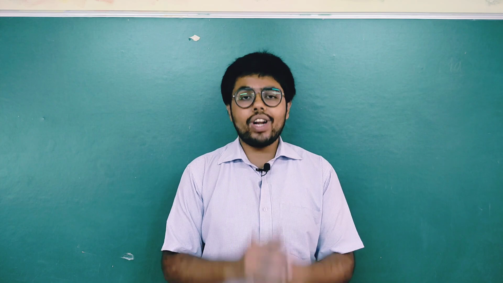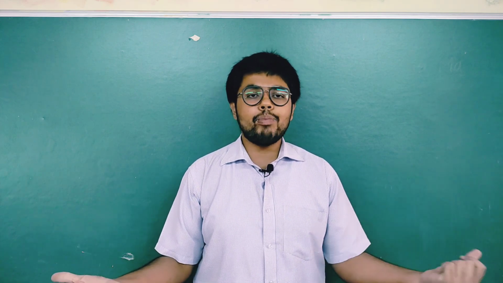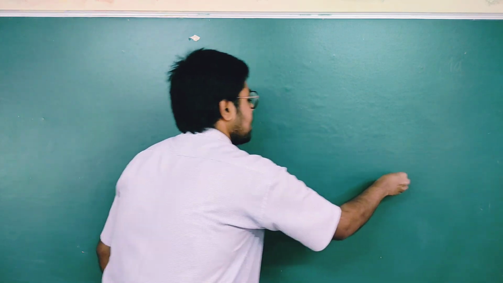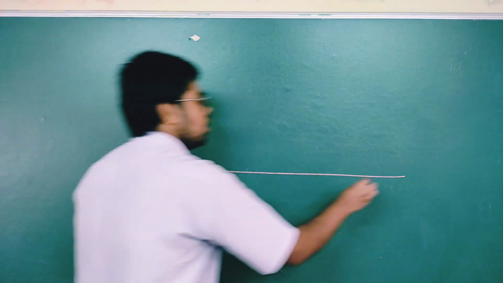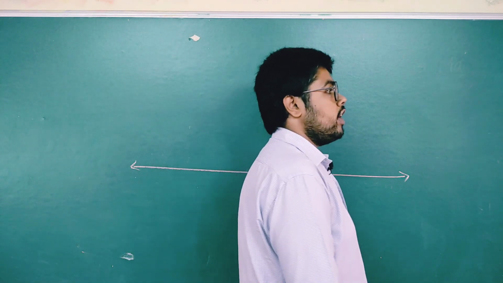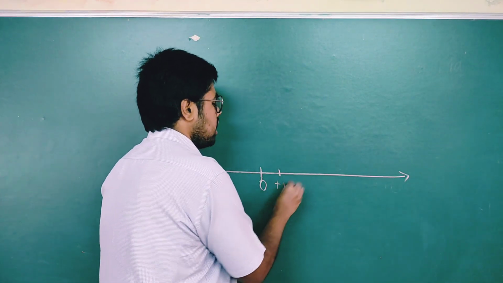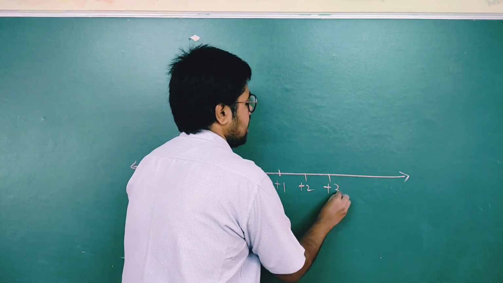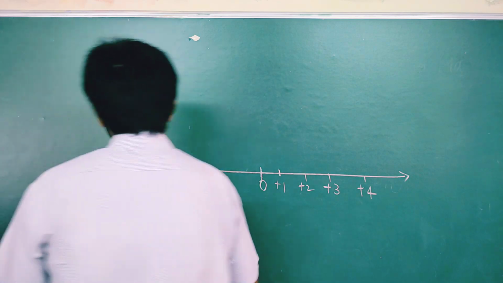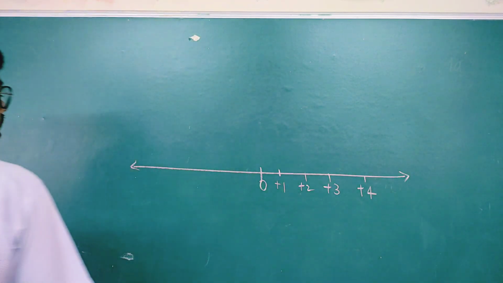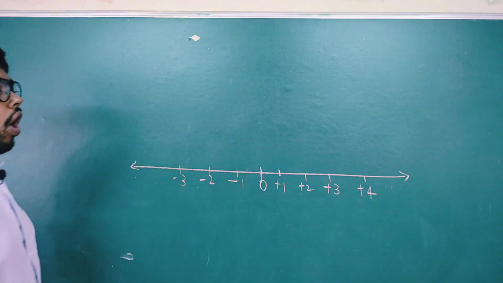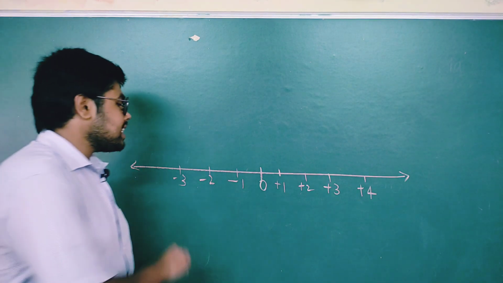Next, coming to integers. What are integers? All the negative numbers and the positive numbers including 0 are the integers. How? We know that this is the number line. You start from 0. When you walk to the right side, it is always positive. So it is +1, +2, +3 and +4. This goes on up to infinity. Now coming back, when from 0 you walk to the left side, it becomes negative: -1, -2, -3, it goes on. So all these numbers are called integers.